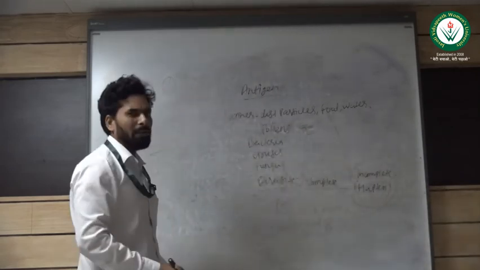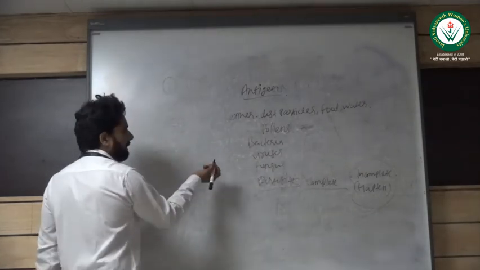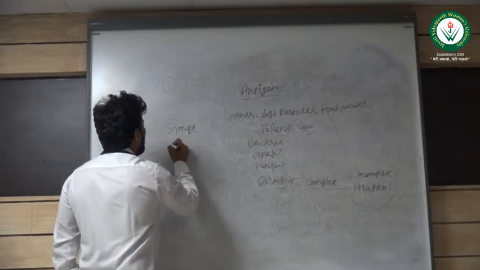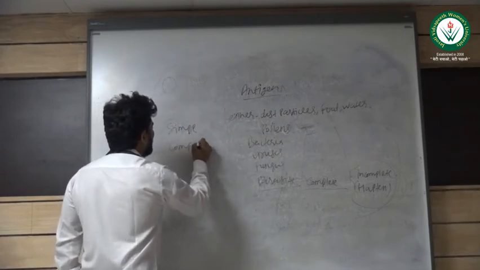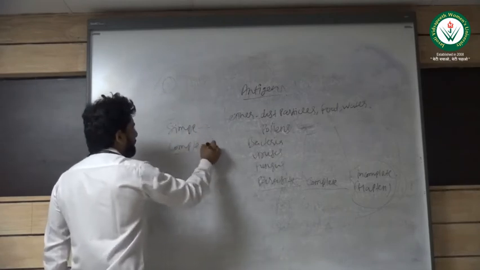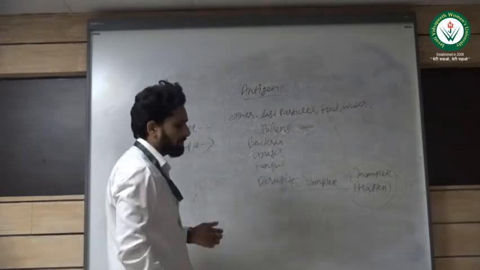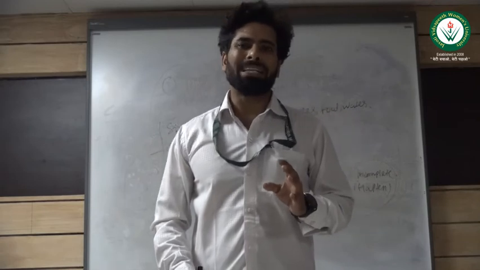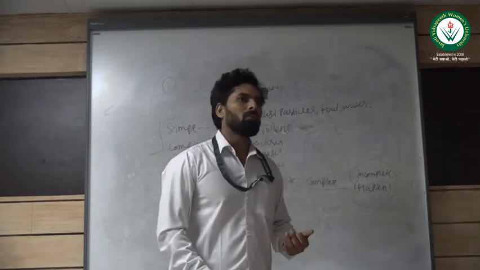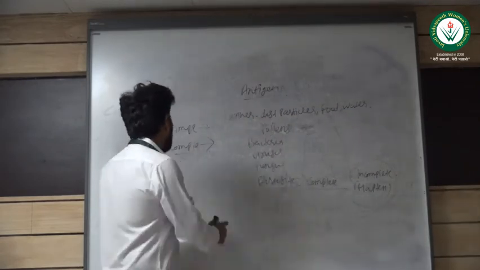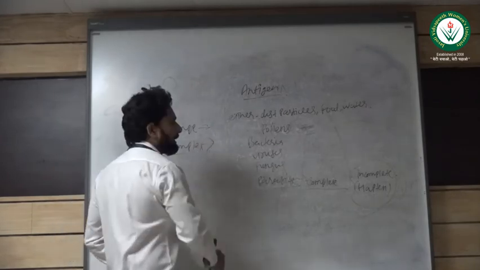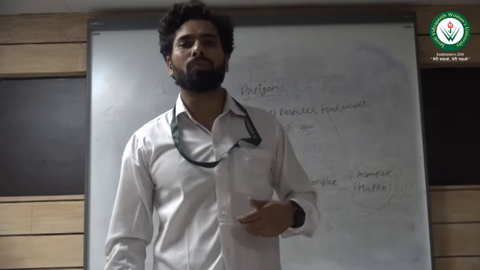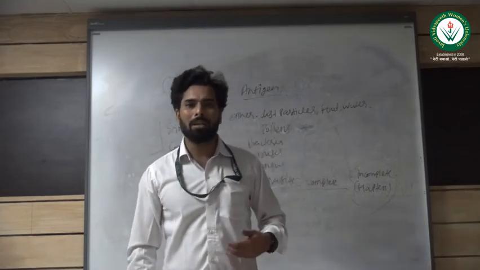Further, incomplete antigens are divided into two broad groups: simple and complex. What is the difference between simple and complex? In the case of simple antigens, they can bind with the antibody but cannot form a precipitate or any type of reaction. Complex antigens can bind with the antibody properly, and they can also show the precipitation reaction or other types of reaction.